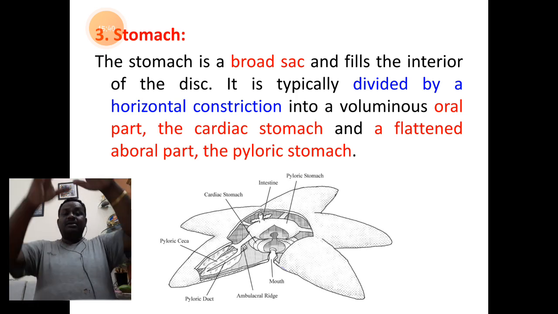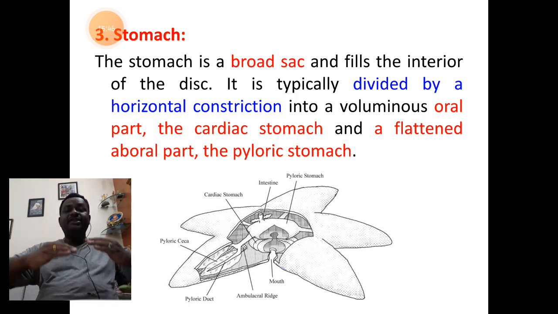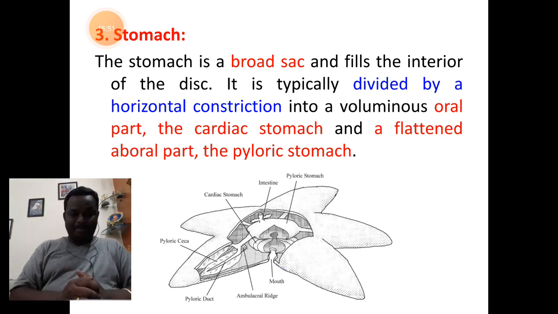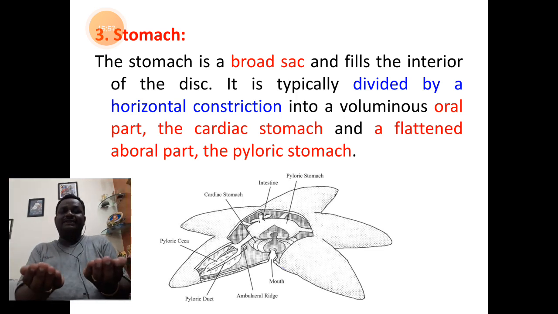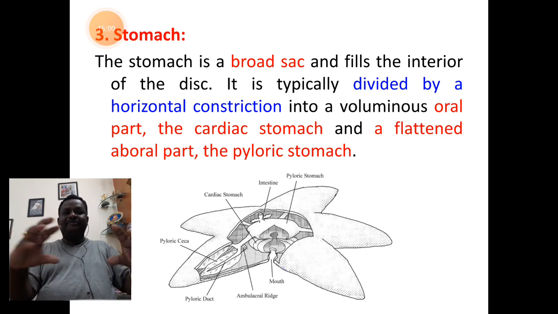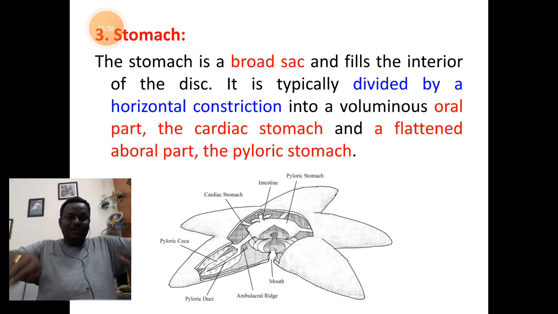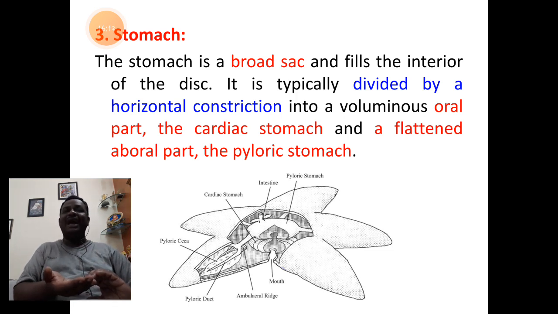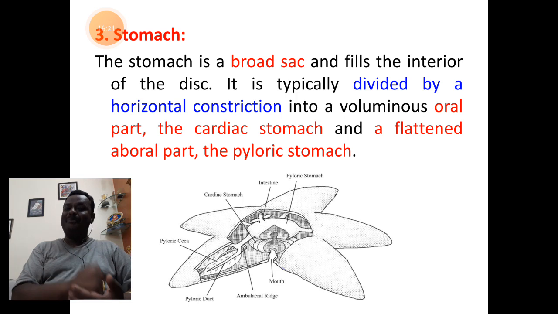Students, remember the stomach structure, which is spacious sac, is getting divided into lower sac part called as cardiac stomach and upper part we call it as pyloric stomach. So what is dividing these two parts? A small constriction exactly in between. Constriction refers to an infold. So the sac of stomach infolds, and that infolding will lead to the cardiac stomach down and the pyloric stomach above. So oral part we call it as cardiac stomach, aboral part of stomach is called pyloric stomach.